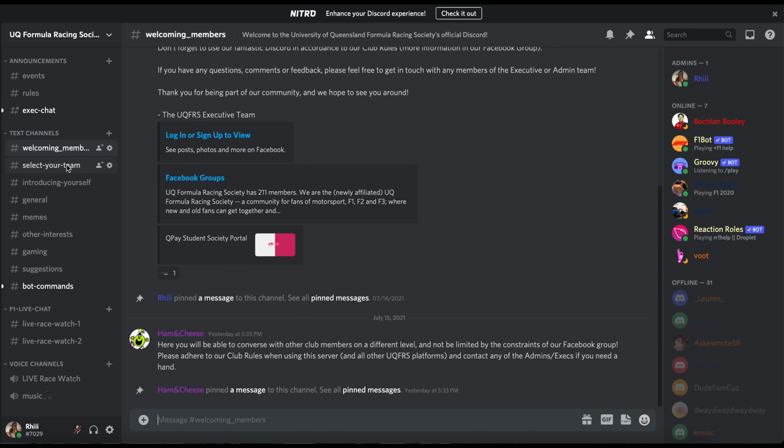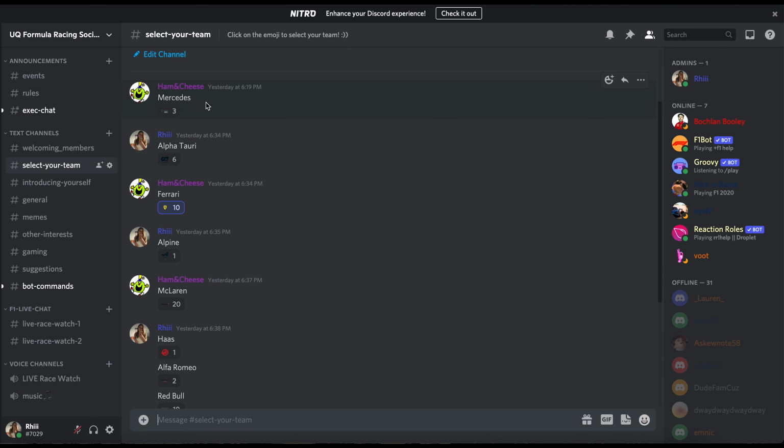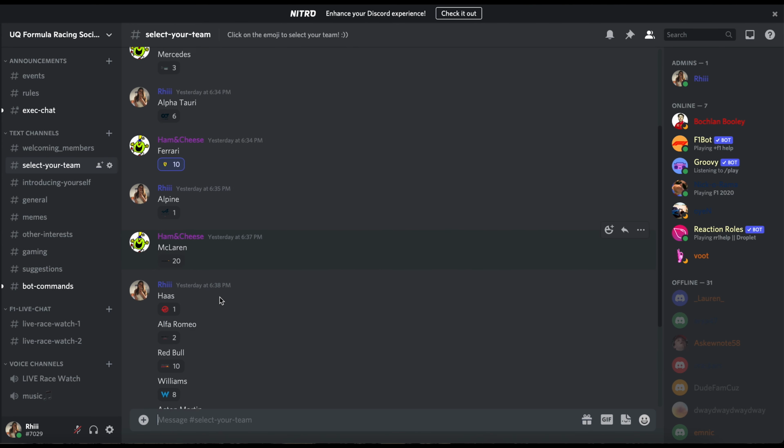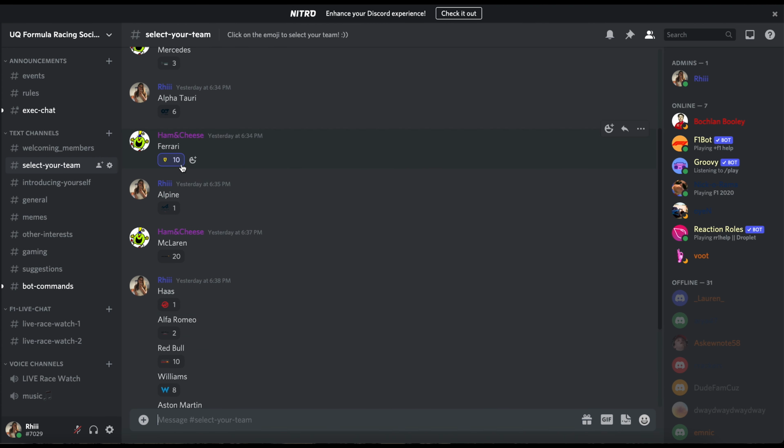So the next page, this is really exciting, is select your team. Here we have all of the different 2021 F1 teams, and you can click on one of these emojis to select your team. So for example, I'll just undo this. I've clicked on Ferrari here because I support Charles.